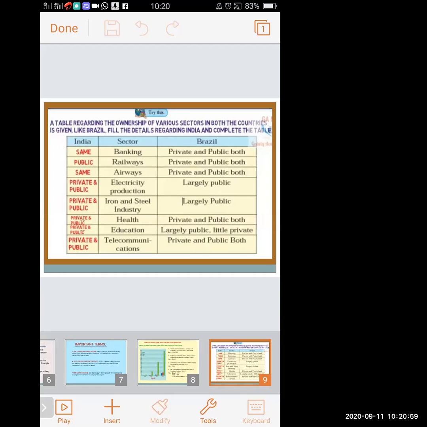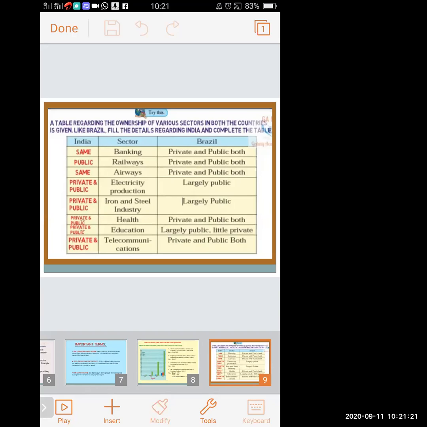Next is the iron and steel industry. In Brazil, it is largely public. Very little or very minimum of the industries are owned privately, but it is mostly public. As compared to it, in India, there are both private iron and steel industries and public iron and steel industries.